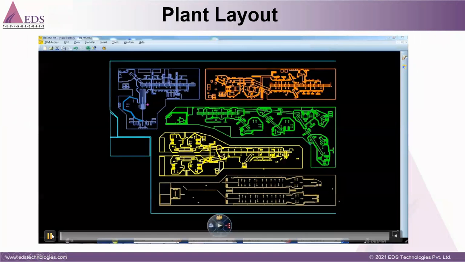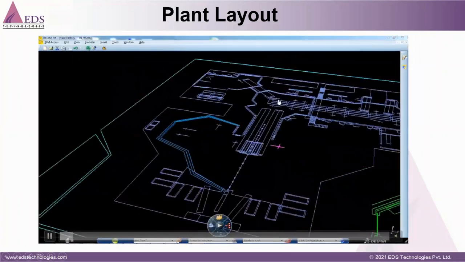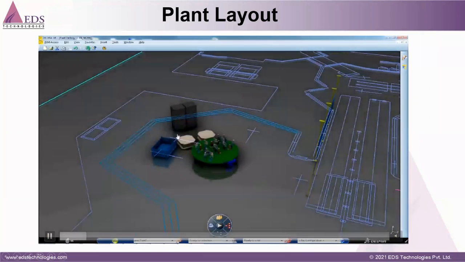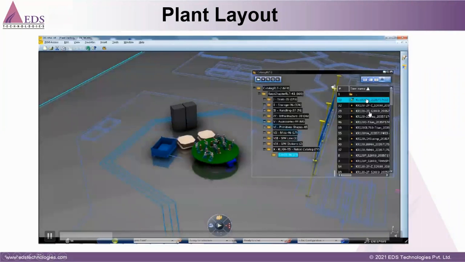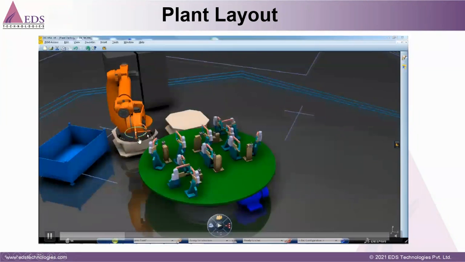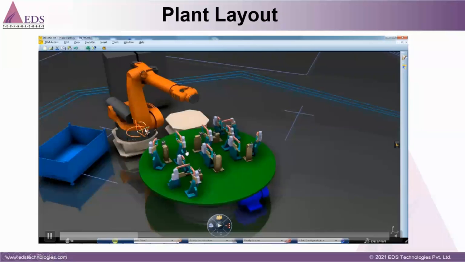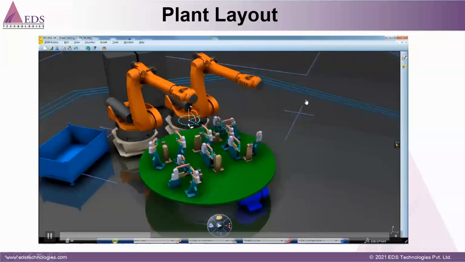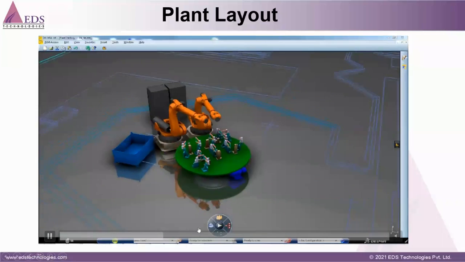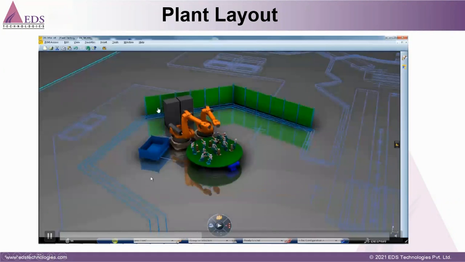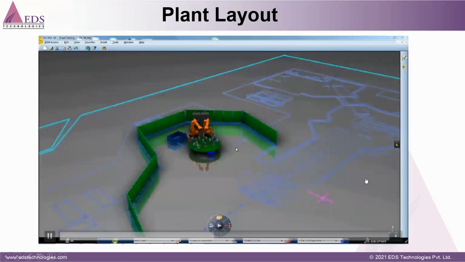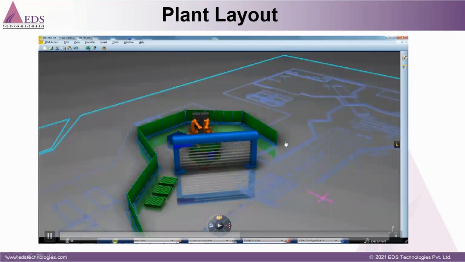So I have a small video for this plant layout. Here I have this 2D layout, then we are importing the resources as per the given layout. All the resources you can see are available in this 3D experience platform, the robot and all those things. We are just importing and placing them as per the given outline. And you can also see that they can be placed, and if wanted, you can edit the parameters as per requirement. By following this process, they are designing the whole plant,